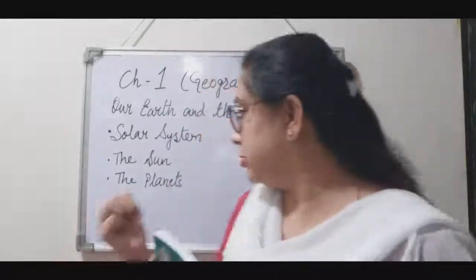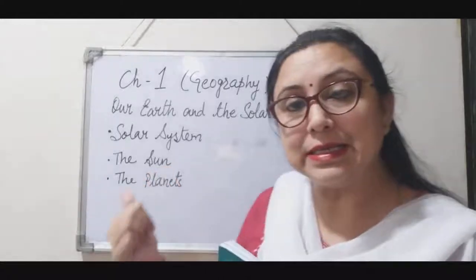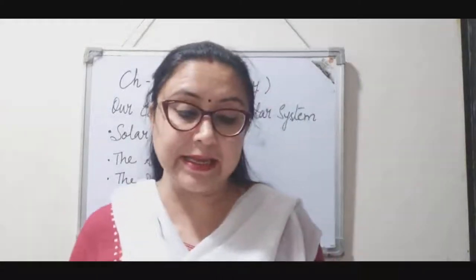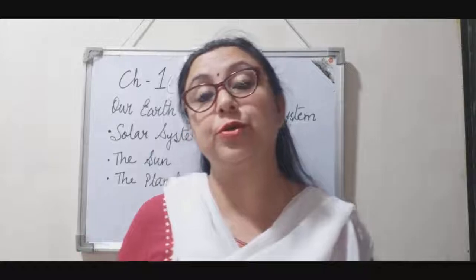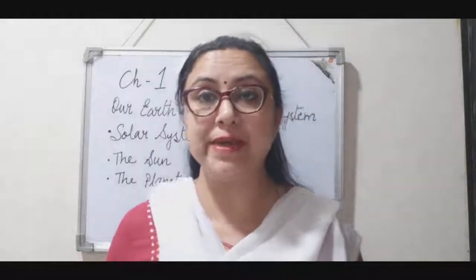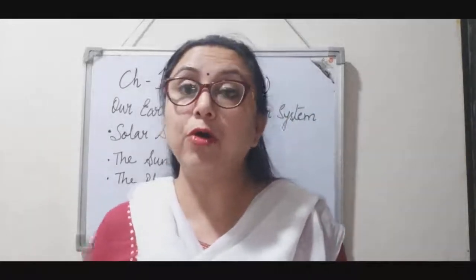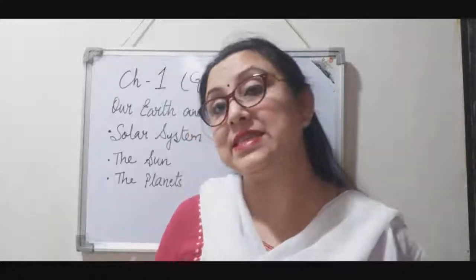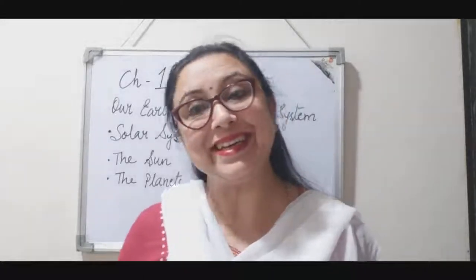So what is the sun? The next point that we discuss is the sun. The sun is the largest member of the solar system. It's huge in size, right? And it's a ball of hot gases which is burning constantly, and this is why we can see the light and we get the heat from the sun.